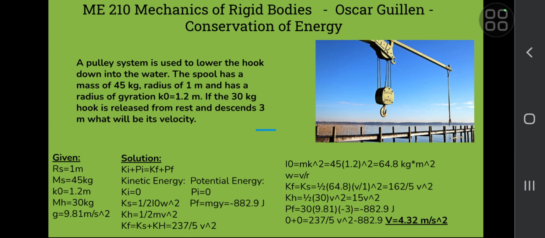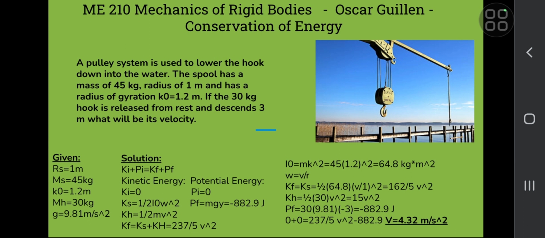And then for angular velocity, we can change it to be in terms of velocity. Since the radius is equal to 1, we can simply plug in velocity over 1 for the angular velocity. And then kinetic energy for the spool, or Ks, would then be equal to 162 over 5 v squared.